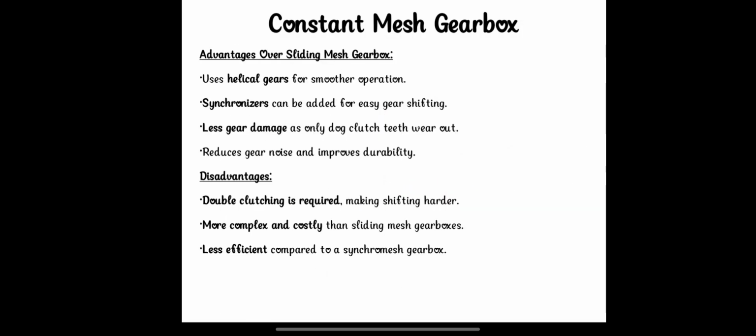There are some advantages in the constant mesh gearbox. It uses helical gears for smoother operation. Synchronizers can be added for easier gear shifting. There is less gear damage compared to the sliding mesh gearbox, and it reduces gear noise and improves durability. The constant mesh also has some disadvantages: double clutching is required, and it is more complex, costly and less efficient.